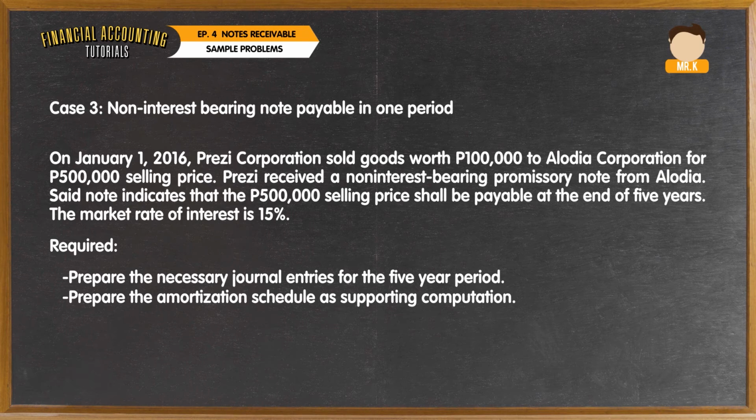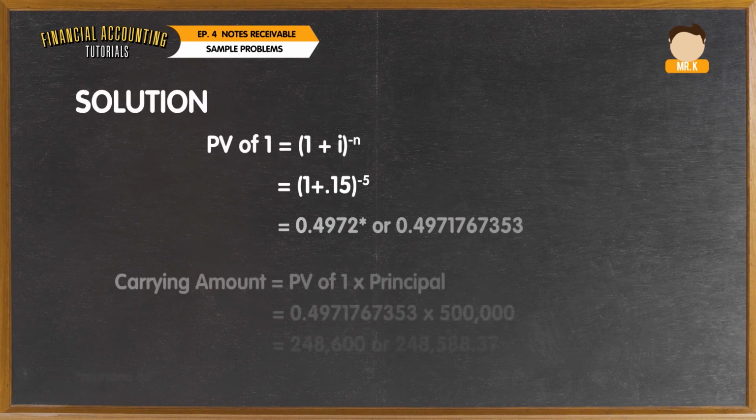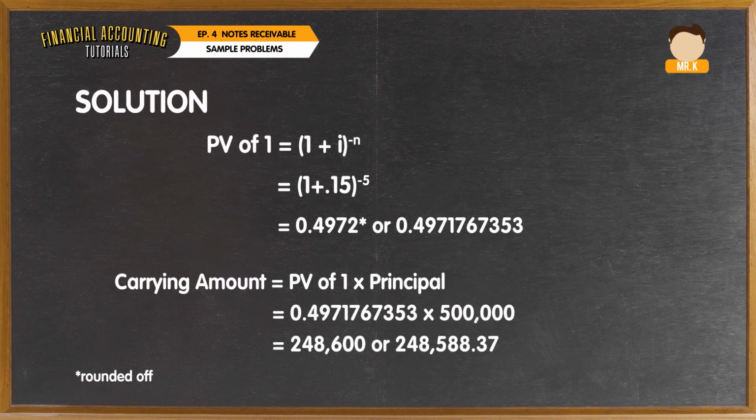First, let us analyze the note receivable. It is non-interest bearing and it is to be paid in lump sum. Therefore, it needs to be discounted using the effective interest rate method, and the present value of one factor must be determined. The market rate of 15% is to be used. Substituting the values into the formula, PV of 1 will be 0.4972, and multiplying it to 500,000, the carrying amount of the note at initial recognition in the amount of